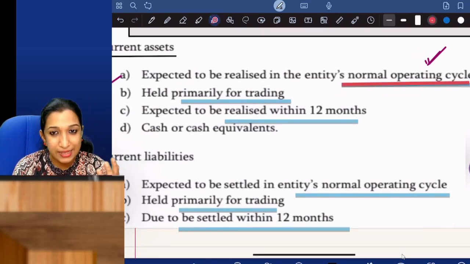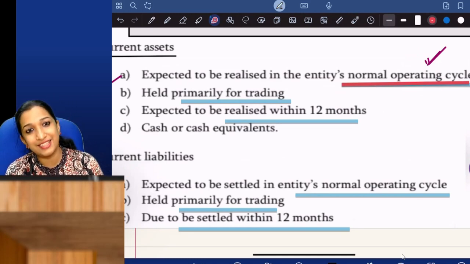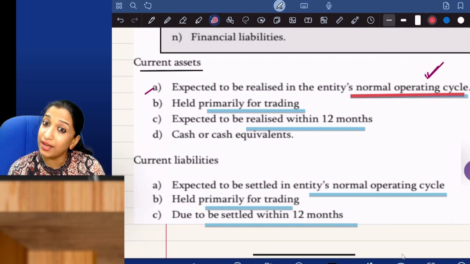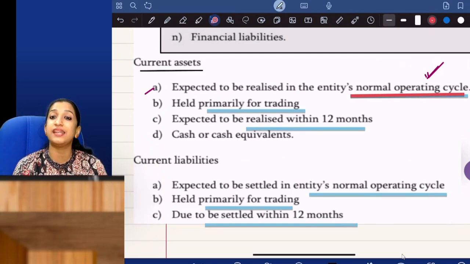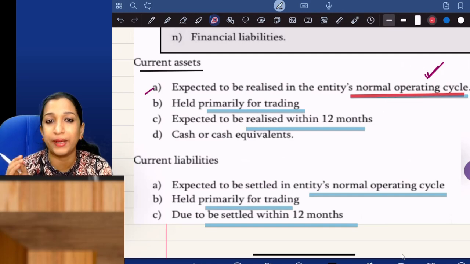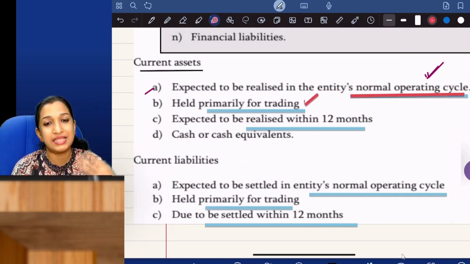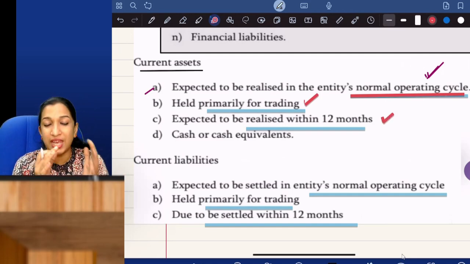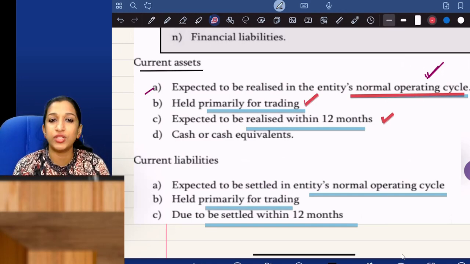So the kind of questions are, if the operating cycle is 20 months, it is a current asset. 28 months, there is a question with 28 months, current asset. So current assets are assets which are expected to be realized in the entity's normal operating cycle. Held primarily for trading. Assets which are held for trading are current assets. Assets which are expected to be realized within 12 months. Generally we use this. But if it is within the normal operating cycle also, it's fine.